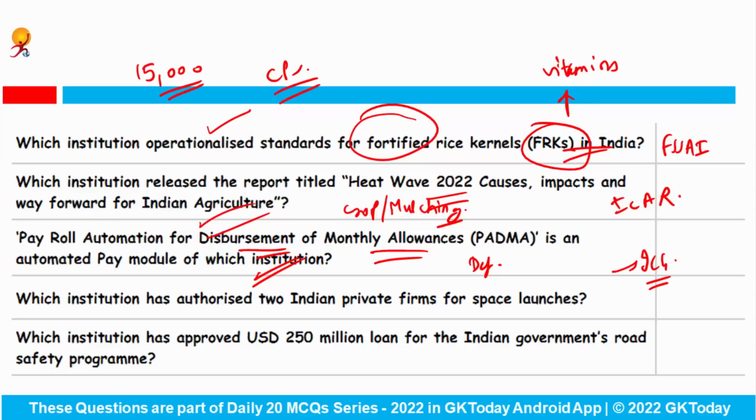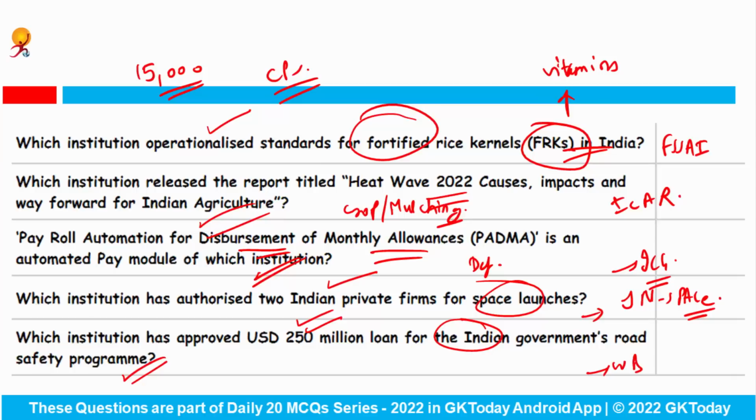Okay. Which institution has authorized 2 Indian private firms for the space launches? So recently InSpace has authorized these 2 space launches. Which institution has approved a $250 million loan for the Indian government's road safety program? This is the World Bank.